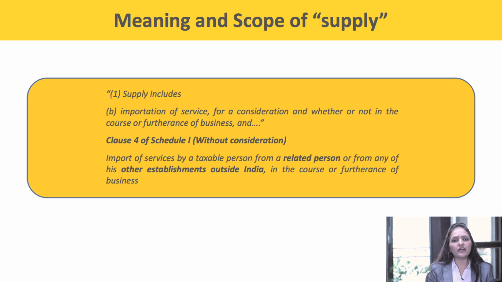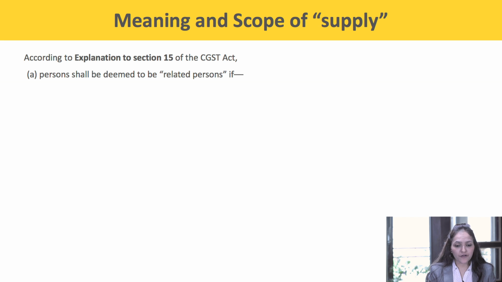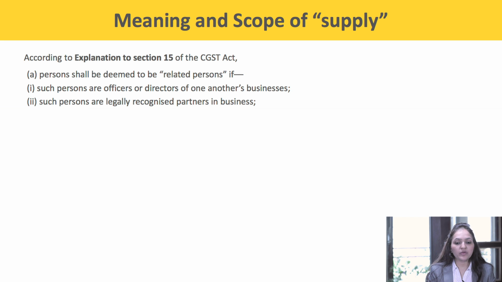Now let us understand who is the related person according to GST. According to the explanation to section 15 of the CGST Act, the persons shall be deemed to be related if such persons are officers or directors of one another's businesses. Such persons are legally recognized partners in business. Such persons are employer and employee.